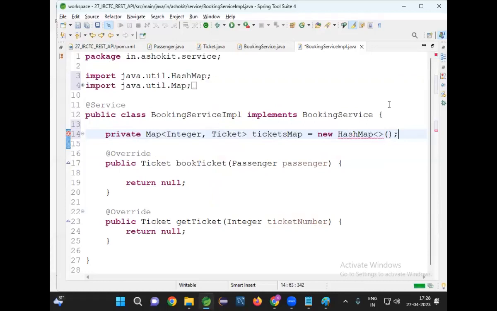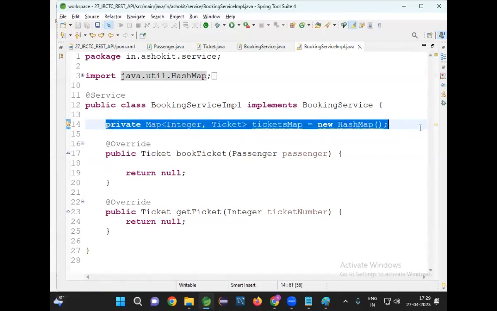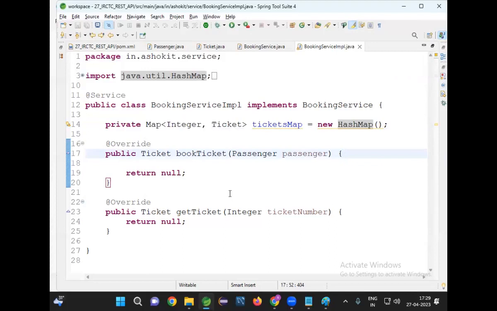Now, why am I not taking the database? I will not run this in the local machine; I will run it in the cloud machine. So the database will not be there in that cloud, right? That is a different story. So that's why I'm going for the map concept. Tickets map I'm taking. Fine, good.